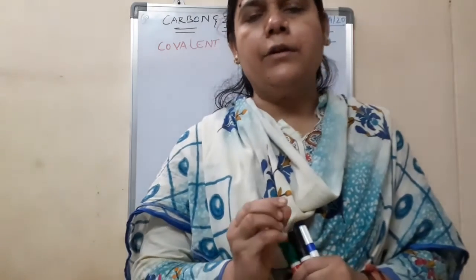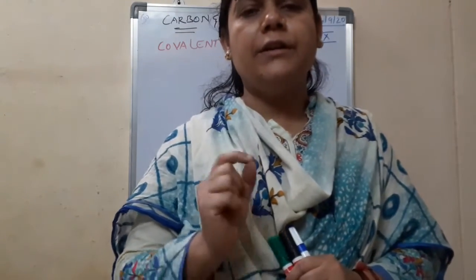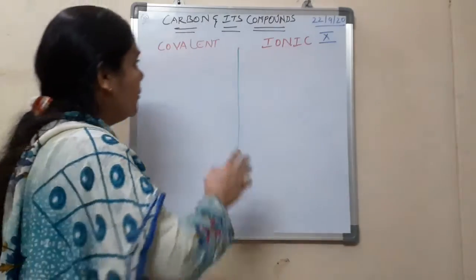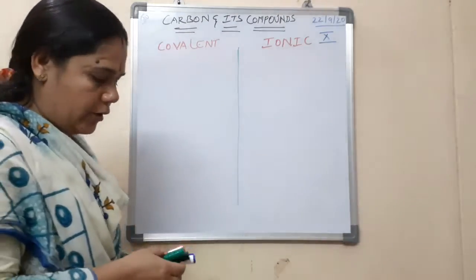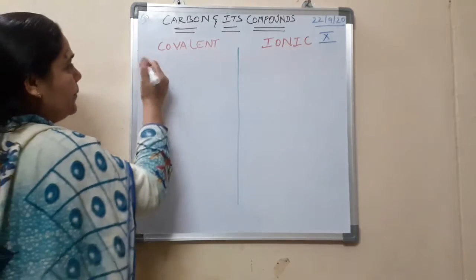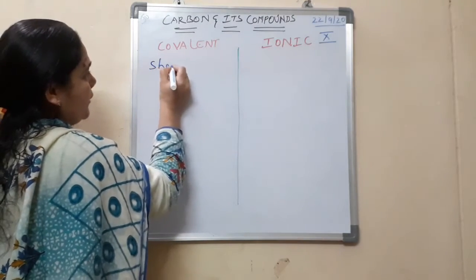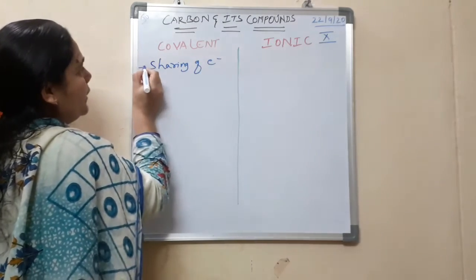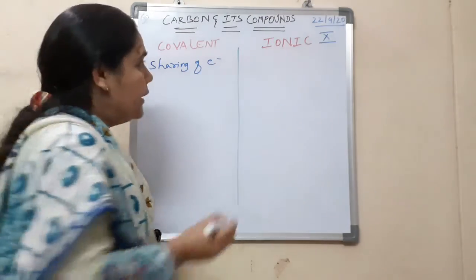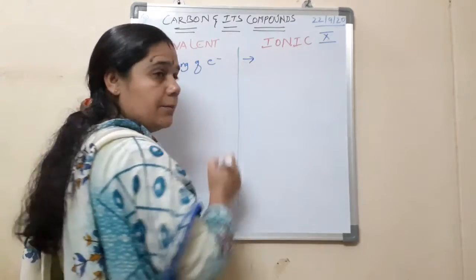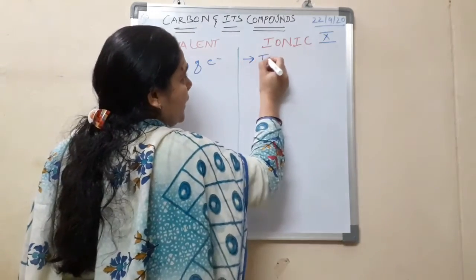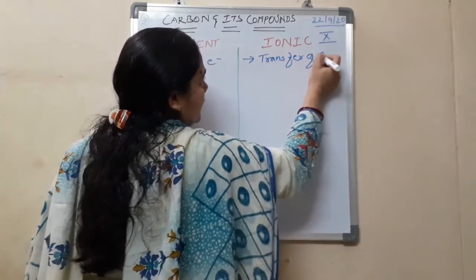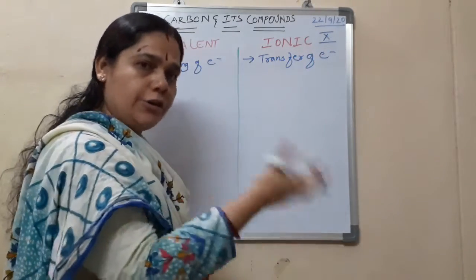Now let us have a brief discussion on the difference between the covalent bond and the ionic bond. Okay children, so what is a covalent bond? As we all have learned, it is formed by the sharing of electrons. But how about an ionic compound? They are formed by the transfer of electrons, so either accept or donate.